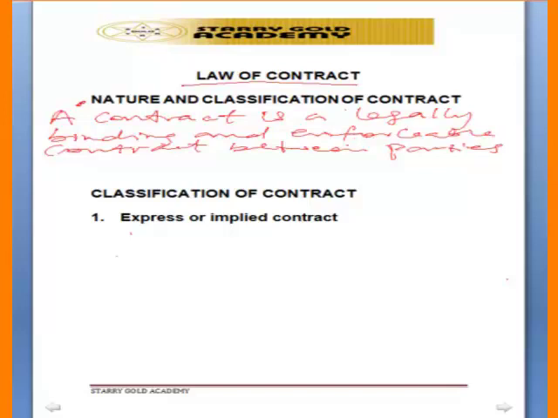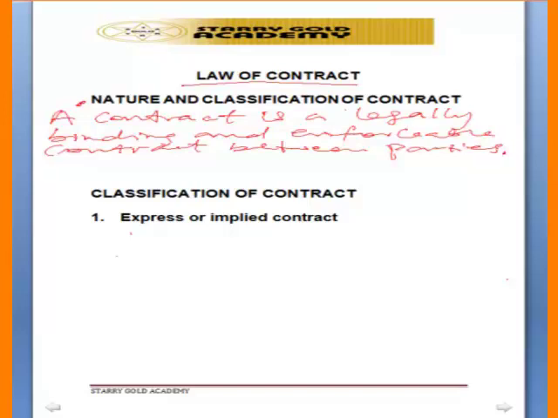That is a contract, an agreement which a court must recognize as affecting the legal rights and duties of parties to it. So where two people are coming together to enter into a particular agreement and they intend that they are entering into a legal relation, or they intend that the court must enforce the agreement, that is a contract.